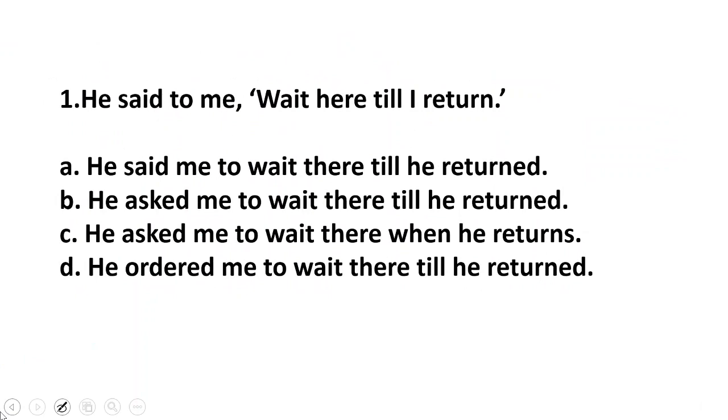The sentence is in direct speech, and you just have to see the reporting verb. The reporting verb is in the past tense. This is the reporting verb, and this is in the past tense. And the sentence starts with a verb, so this verb will change into an infinitive, that is to wait, in the indirect speech.